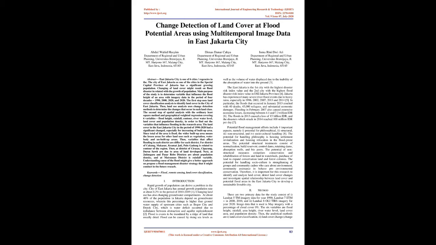Then, the variables that affect flooding differ for each district. For the districts of Cakung, Makasar, Kramat Jati, and Pulo Gadung, it is related to the contour of the region. Then, in the districts of Ciracas, Cipayung, and Duren Sawit, it is due to the area of land developed. Next, in Jatinegara and Pasar Rebo districts it is population density, and in Matraman District it is the rainfall variable.